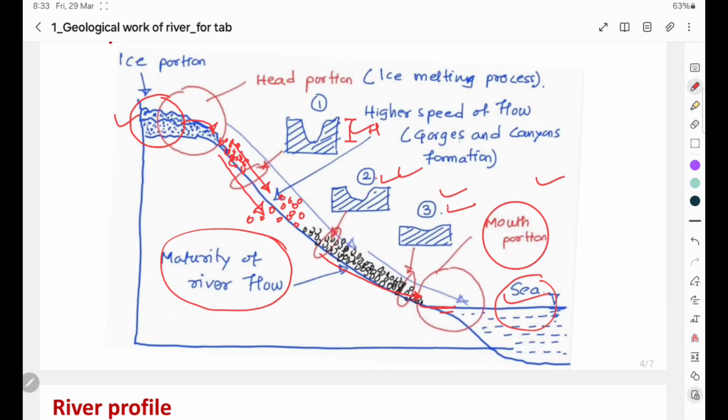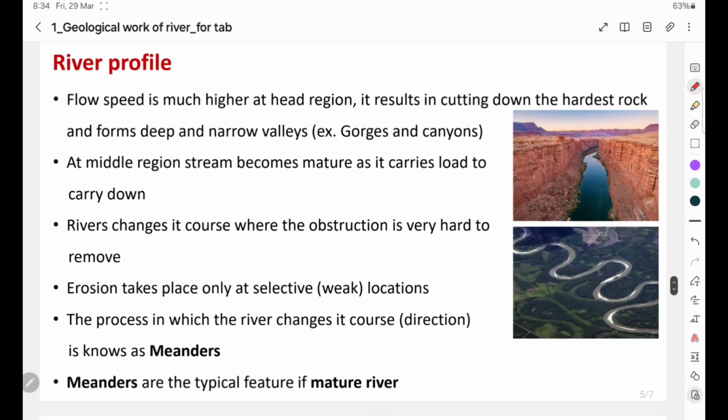Now, second thing: as the flow nearer to the head region is higher, there is a formation of large canals, which is basically due to the erosion and scouring of the earth surface, and the examples are gorge and canyon formations. So, river profile. Now the flow is much higher at the head region, and it results in cutting down the hardest rock, which also results in the formation of deep and narrow valleys. Examples are gorges and canyons.